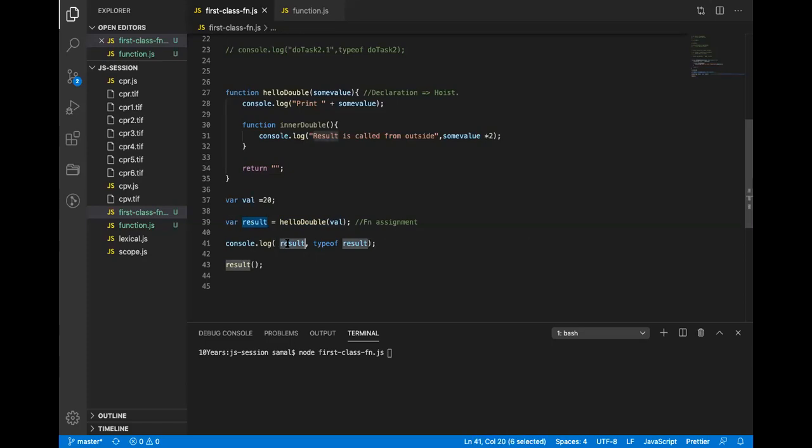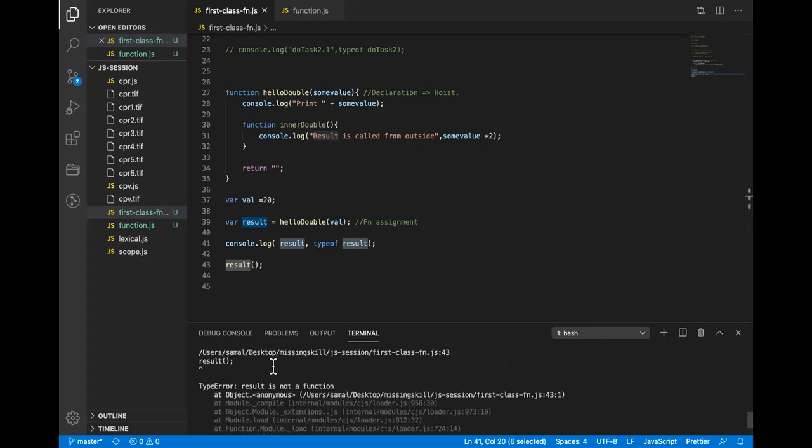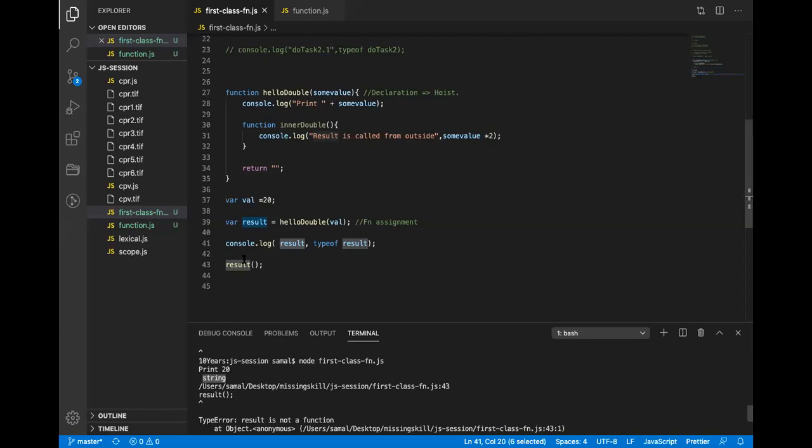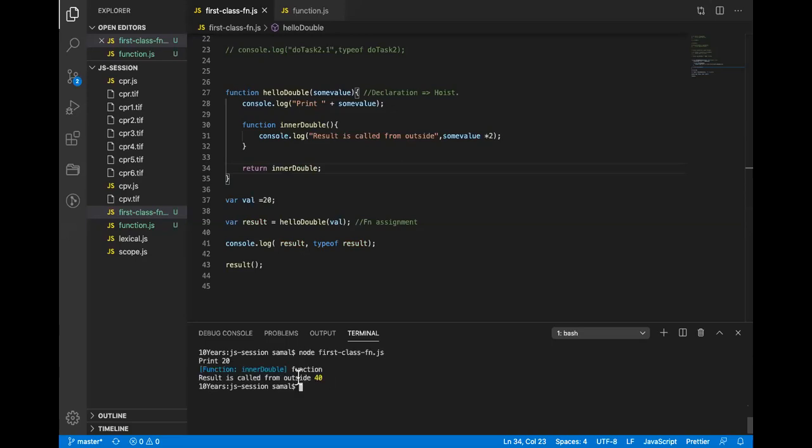So here it will print empty string, and typeof empty string is string. So it will basically print empty string and string. Because an empty string is not a function, again it throws the error that result is not a function, correct? Okay. So if I return this function, now it will perfectly work.